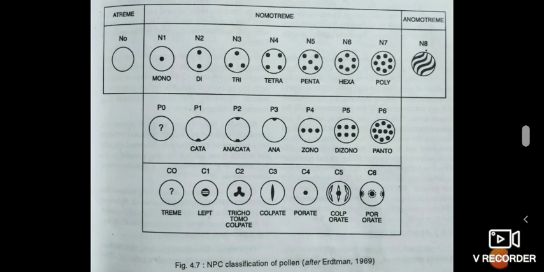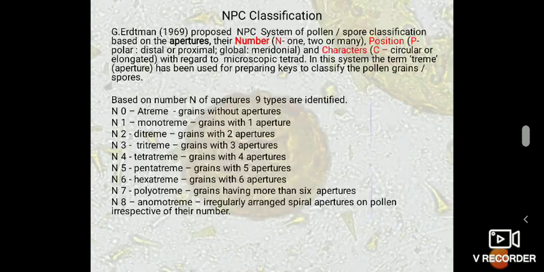And Gunnar Erdtman, on the basis of apertures, prepared a system of classification, the NPC system of classification. It denotes the spore classification based on aperture number as well as position and the character of the apertures with regard to the microscopic tetrad. In this system, the term trim has been used for preparing the keys to classify the pollen grains. Based on the number of apertures, 9 types are classified.